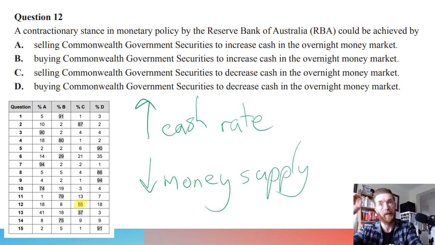And so to do that, they're going to sell government securities. It takes money out of the money supply. And so then we are going to get to the answer, which is C, because they want to decrease the amount of money in the overall money supply.